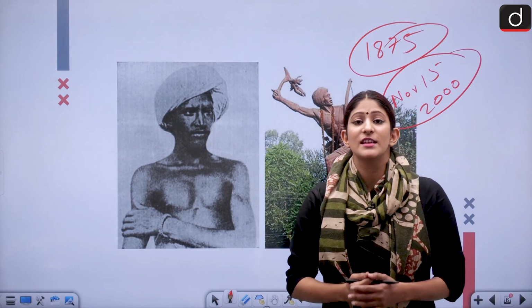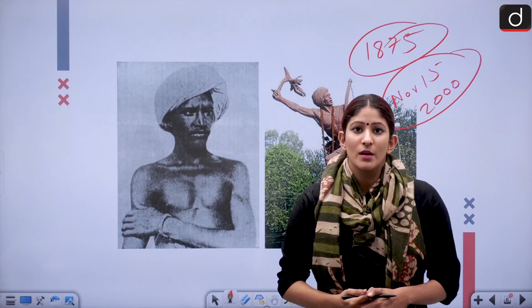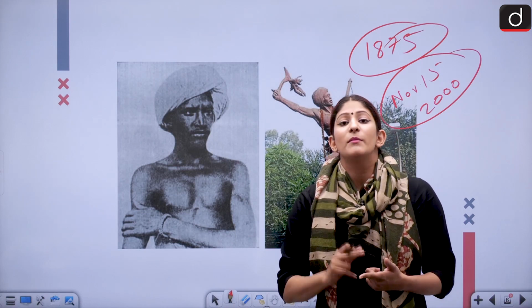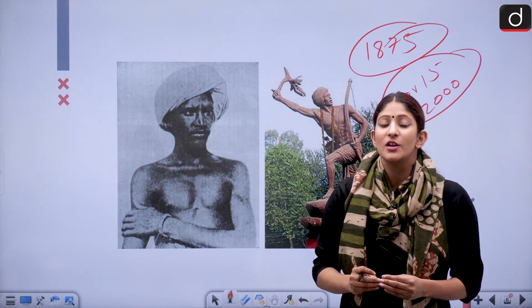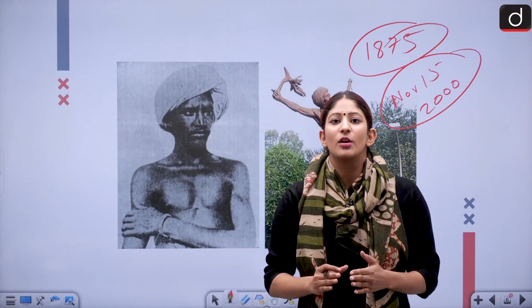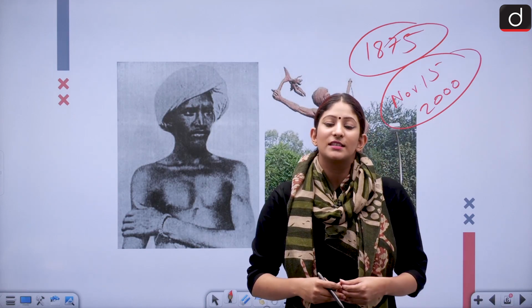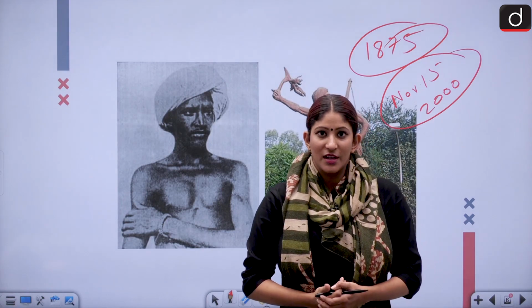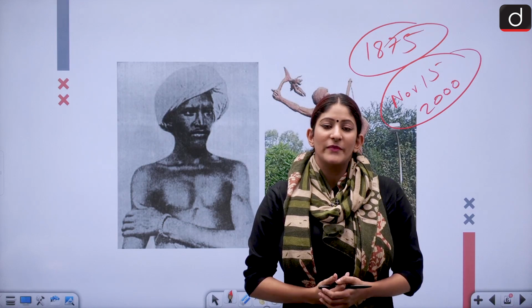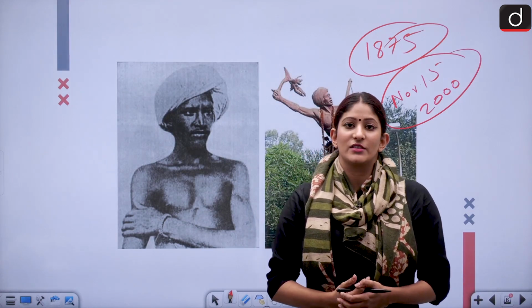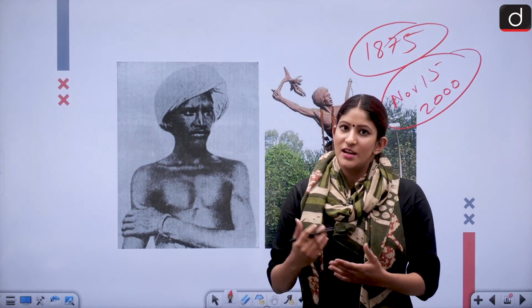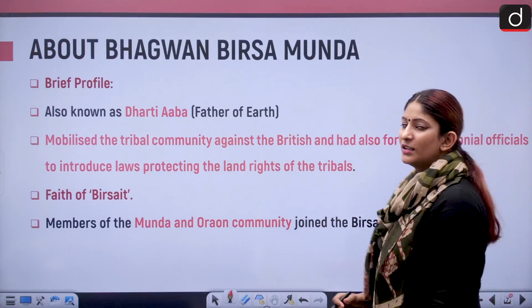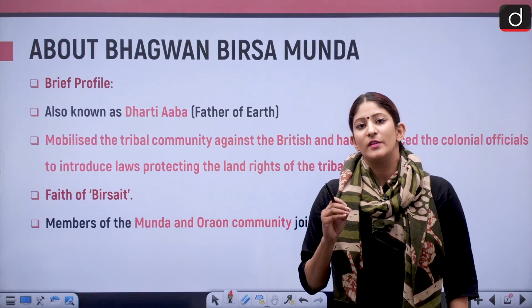Social reformist in the sense that not only did he try to make the people of his own tribe aware of the importance of reformation, but he also acted against the British when he could see that the social, economic as well as traditional structure of the system was being damaged because of the ever-growing need and greed of the British. As we have all studied about him in history, this is just a revision for you.